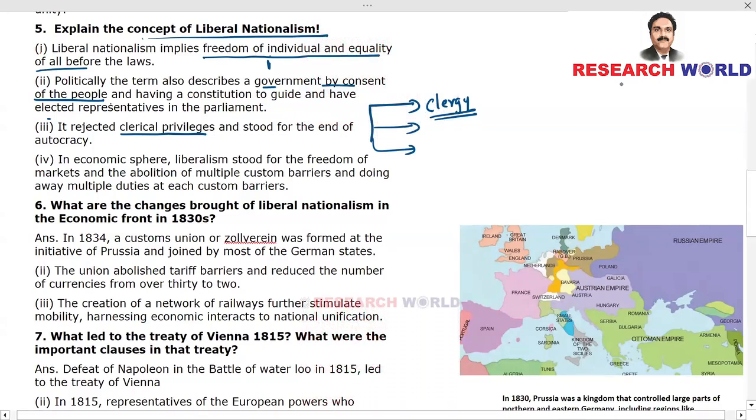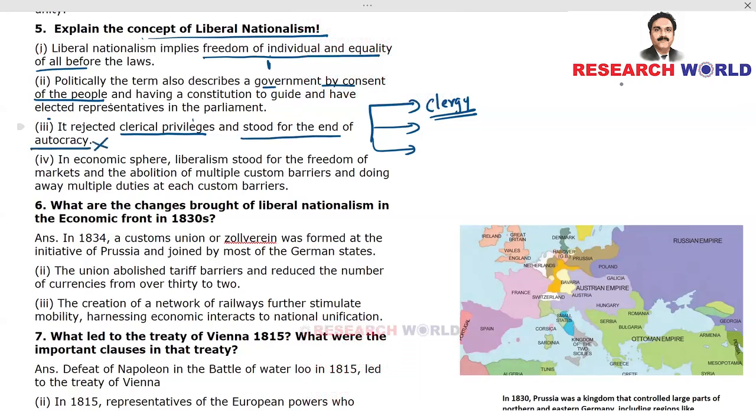So these clerical privileges, the privileges which you get out of birth, etc., were rejected in the idea of liberal nationalism. You don't have this kind of privileges, and it stood for the end of autocracy. No monarchy, no duchies, no cantons, nothing. All right, it stood for the end of autocracy.